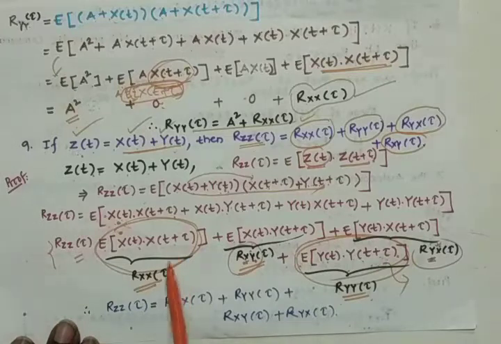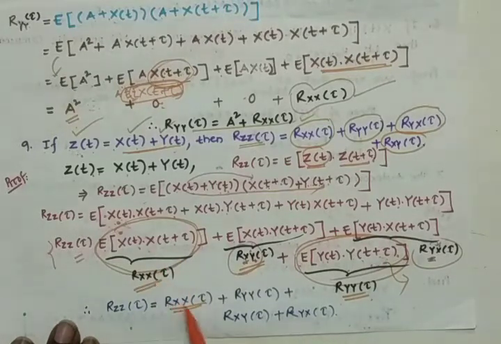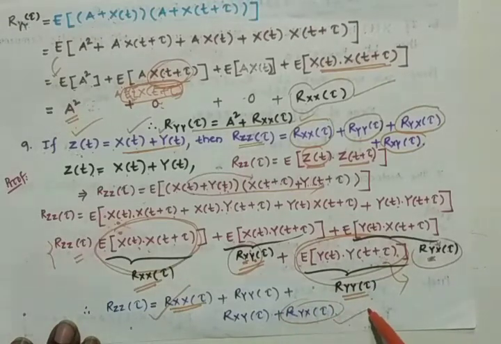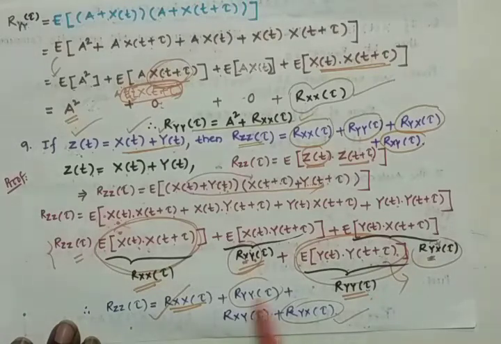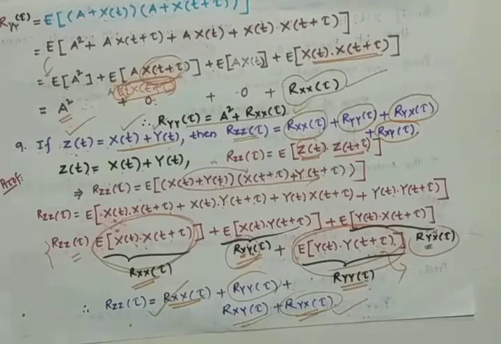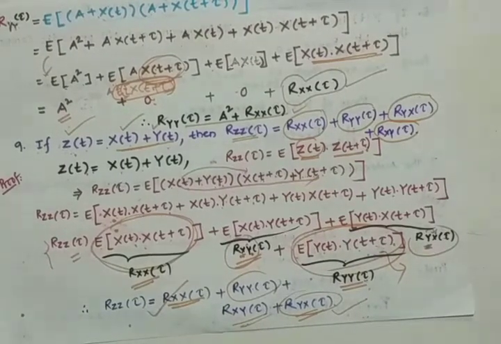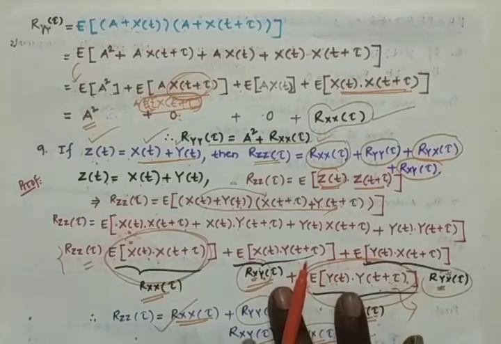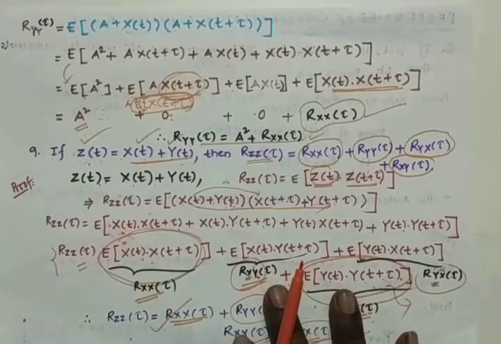So the first term is the autocorrelation of x of t, the second term is the autocorrelation of y of t, and the third and fourth are the cross correlations between x and y, that is the x of t random process and the y of t random process. With this, all the properties of the autocorrelation functions in probability theory and stochastic processes are completed.